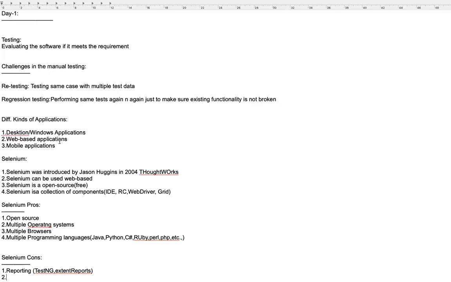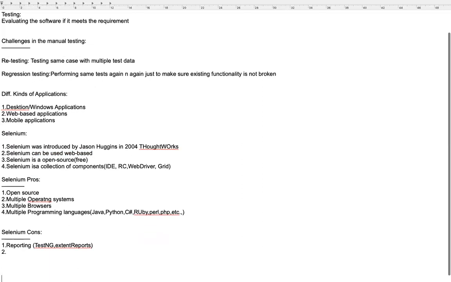And Selenium is only for web-based applications, so you can only automate web-based applications. You cannot automate other desktop applications or Windows applications. And it can't read Excel sheets.